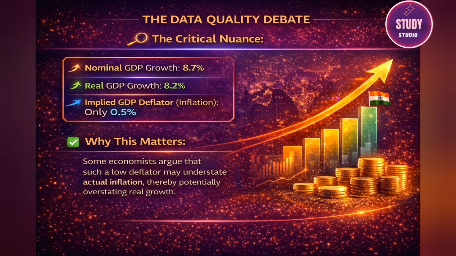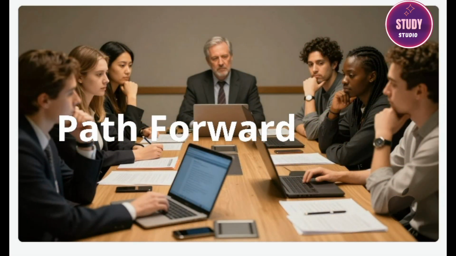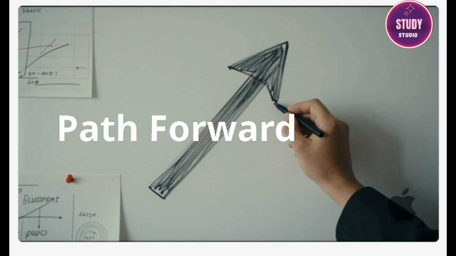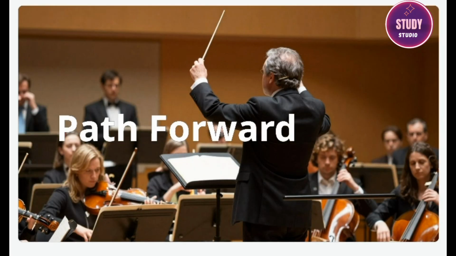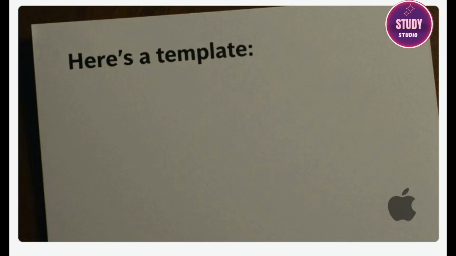You don't need to take a side. Just mentioning that concerns have been raised regarding the GDP deflator, which adds a layer of complexity to interpreting the real growth figures, shows the examiner you're aware of the deeper nuances. Conclusion. Alright, how do we tie all this together in a powerful, forward-looking conclusion? Don't just summarize, offer a path forward. This is your chance to end on a high note.